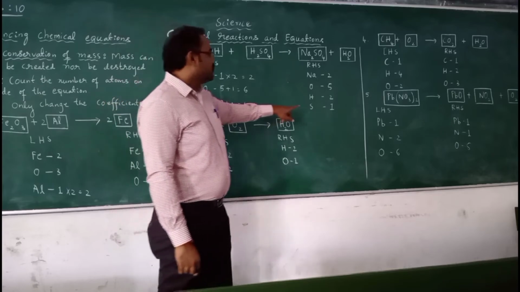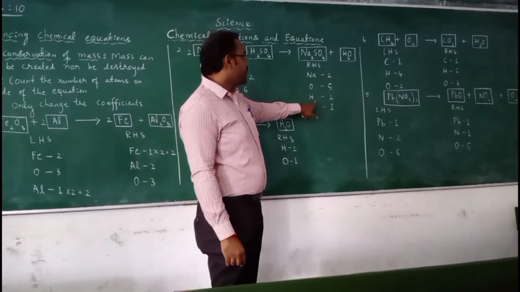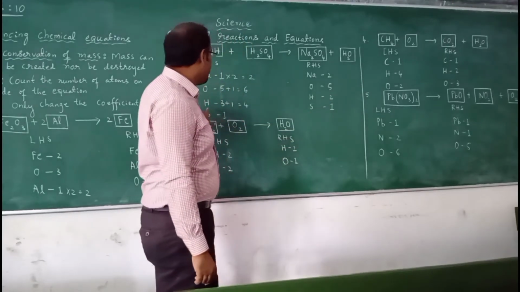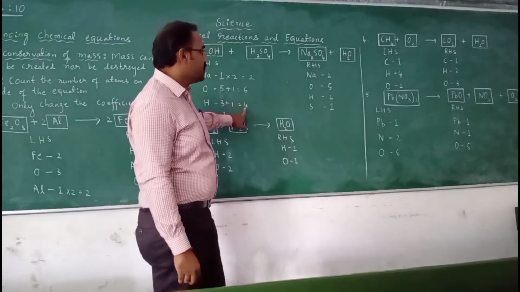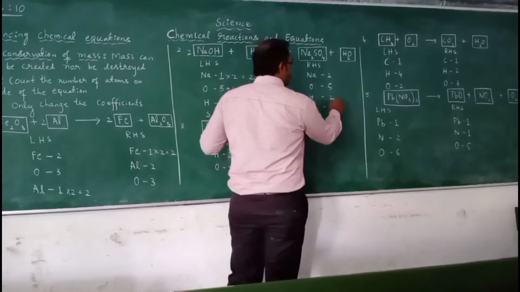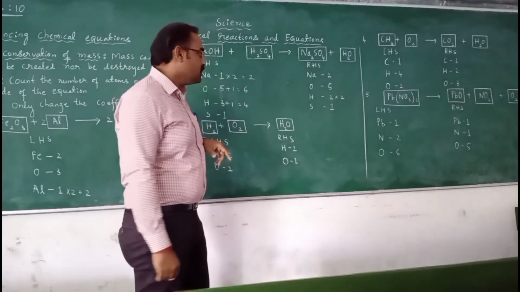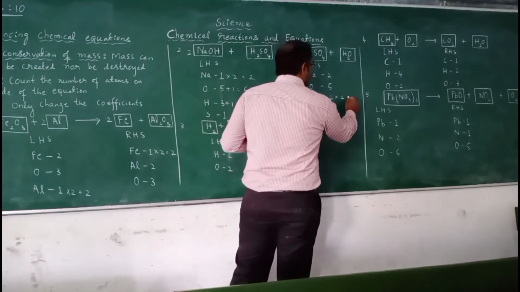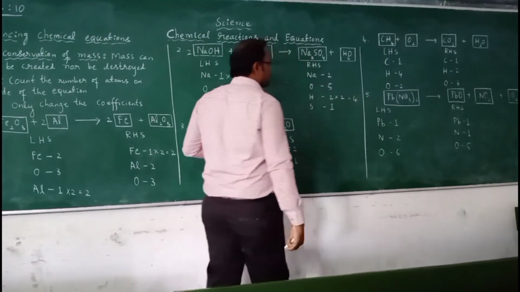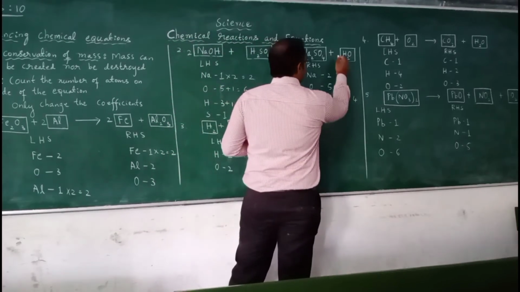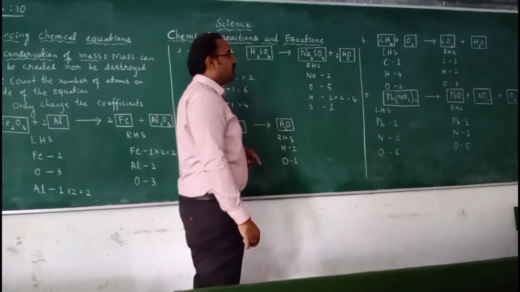So now if you look here, hydrogen is 2 on the right and hydrogen is 4 on the left. To make it 4, just multiply by 2. So when you multiply by 2, it becomes 4. So hydrogen 4. You multiply the coefficient on the right hand side.